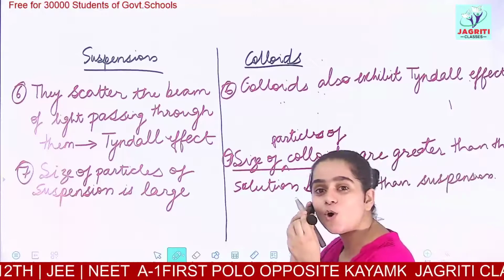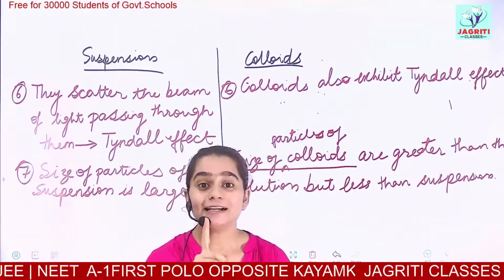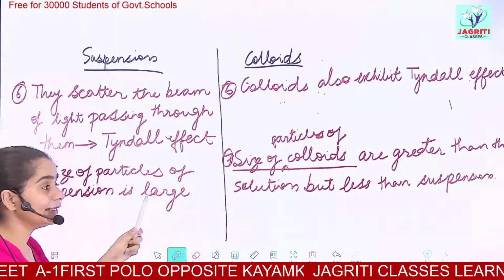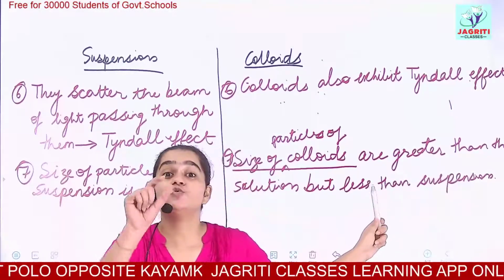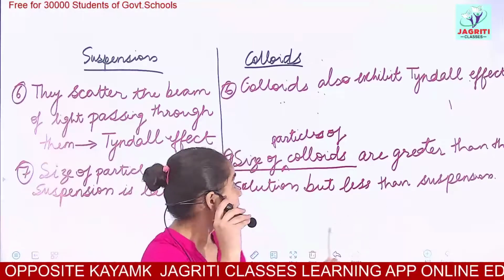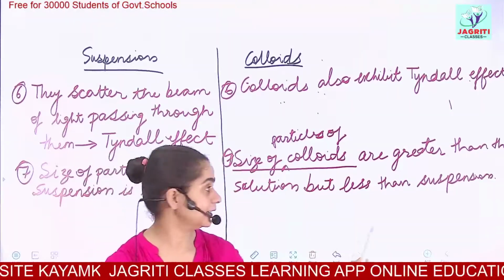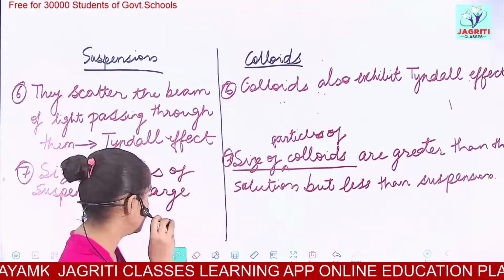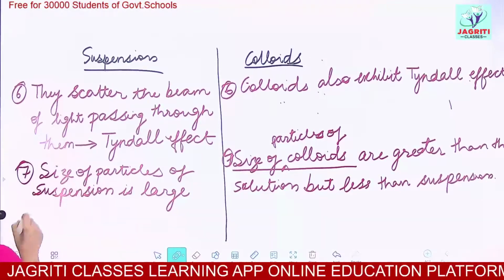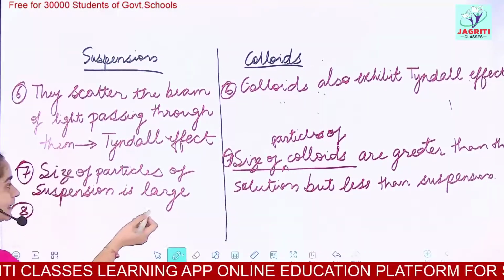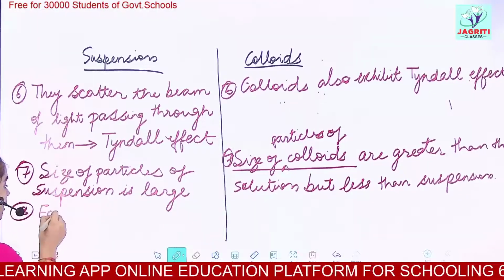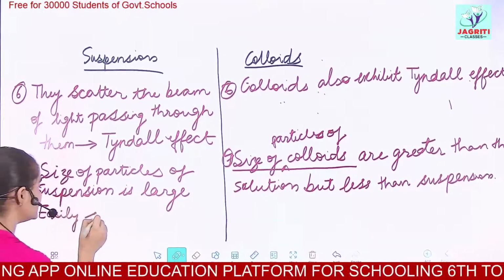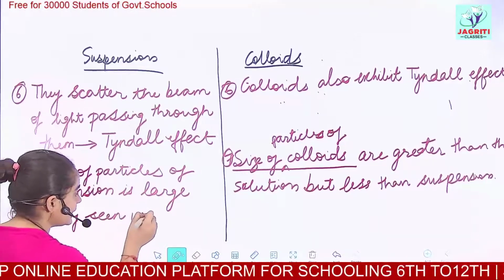So this is what a colloid means. The particles of colloids are greater than the particle size which we observed in solutions, but they are smaller than the particles of suspension. Now the next point would be, the particles are large, so we can easily see them. Particles can be easily seen with naked eyes.